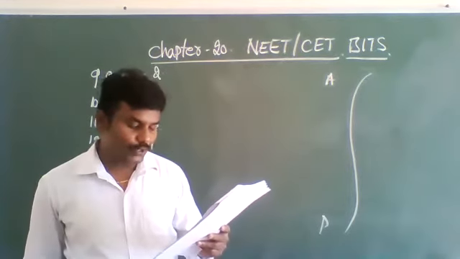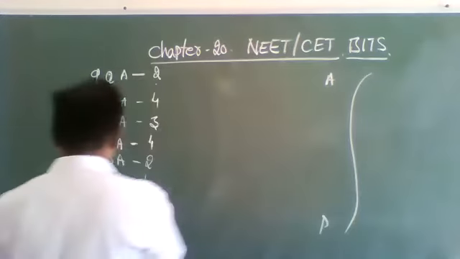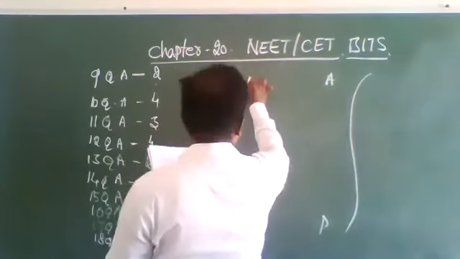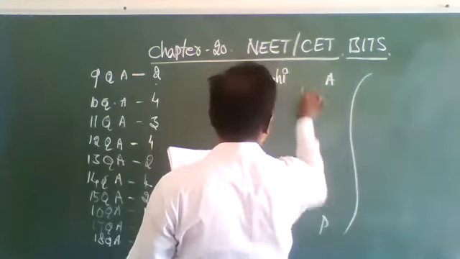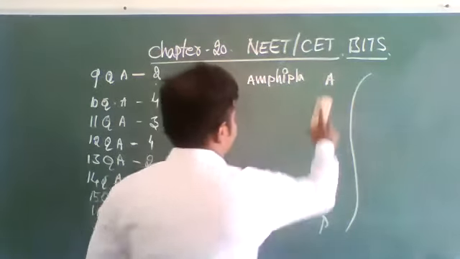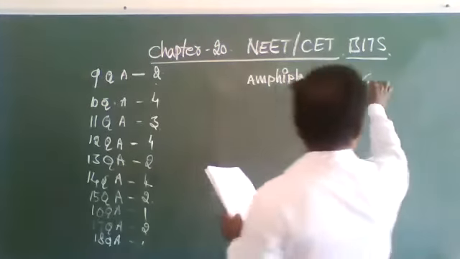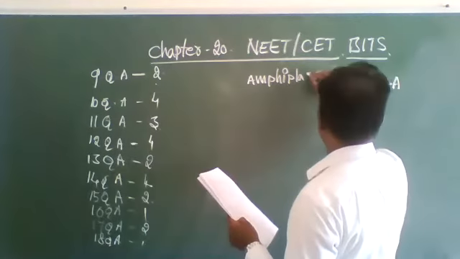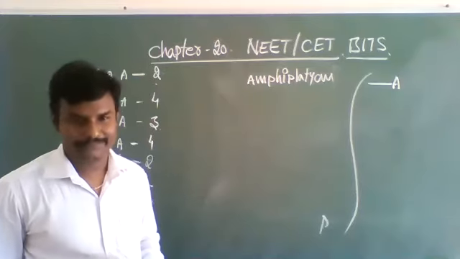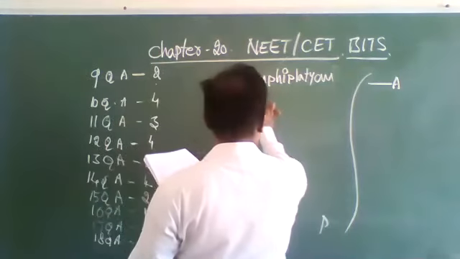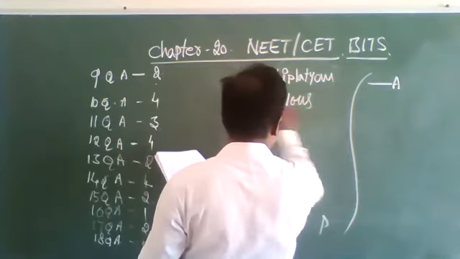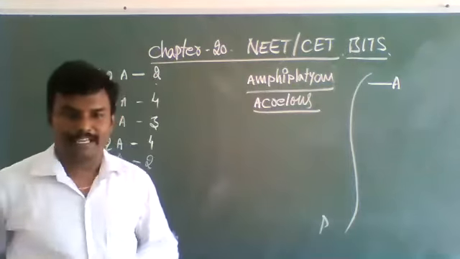Amphiplatian or acerous vertebrae. Option 1, 18th question. Answer is 1. Amphiplatian vertebrae is also called acerous vertebrae.